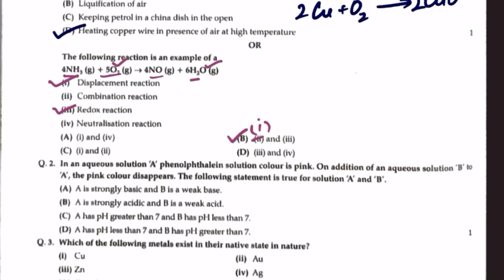Then question number 2. In an aqueous solution A, phenolphthalein solution color is pink. So in solution A, phenolphthalein gives pink color, means solution A is basic in nature. On addition of an aqueous solution B to A, the pink color disappears. What does it mean? It means that B is acidic in nature. Solution B is acidic in nature.